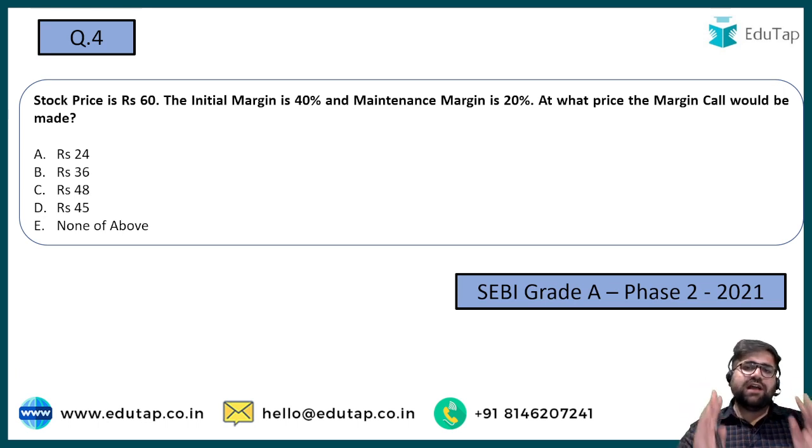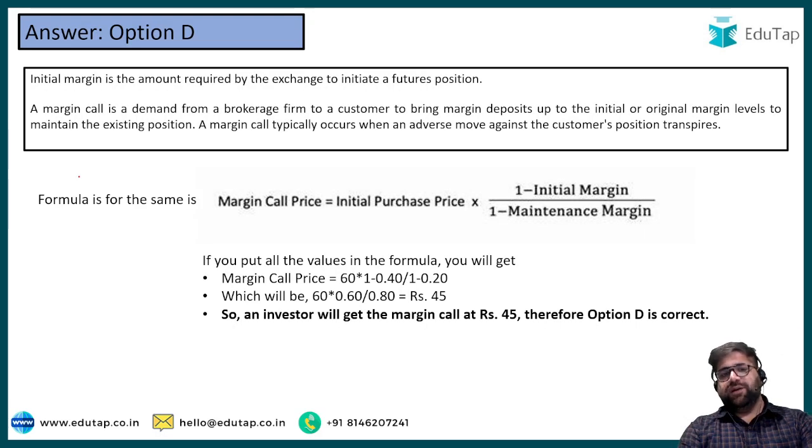But what are your answers now? The correct answer to this question will be 45. Why am I saying this? Because of this particular formula. See, first understand what margin is.